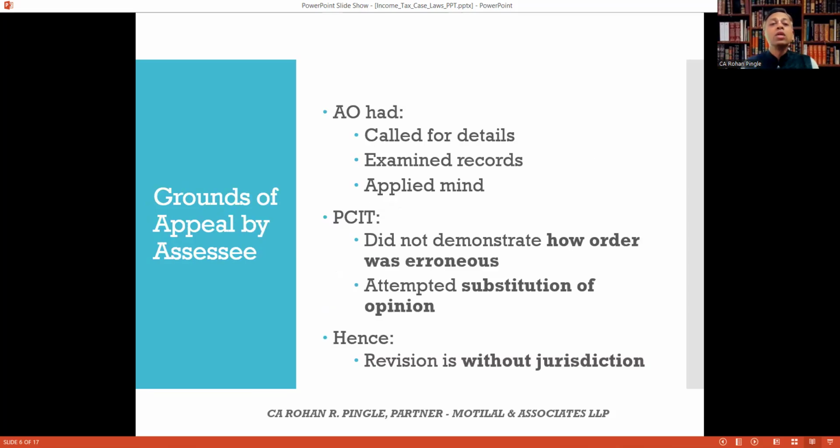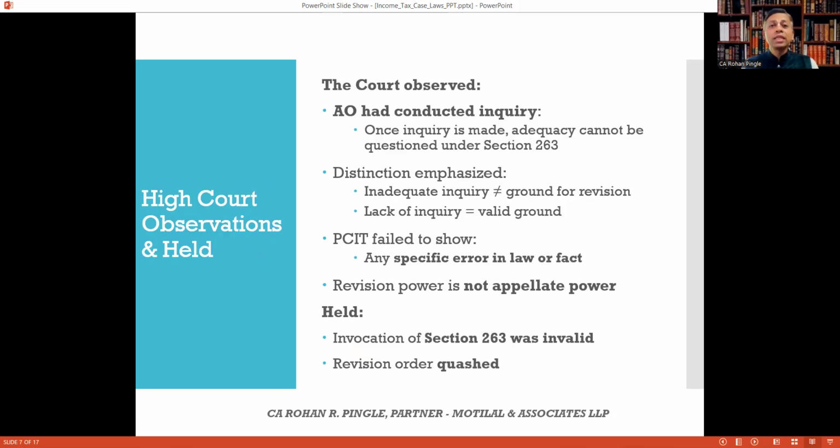Let's see what the grounds of appeal by the assessee are. The AO had called for details, examined the records, and applied his mind, is what was contended by the assessee. Another contention is that the PCIT didn't demonstrate how the order was erroneous and attempted substitution of opinion. So hence the revision is without jurisdiction, is what was contended by the assessee. Let's see what the High Court observed and held.